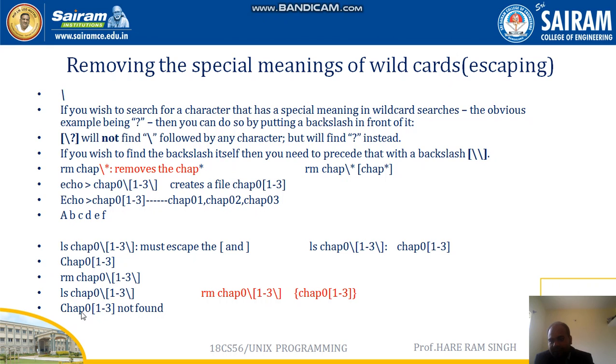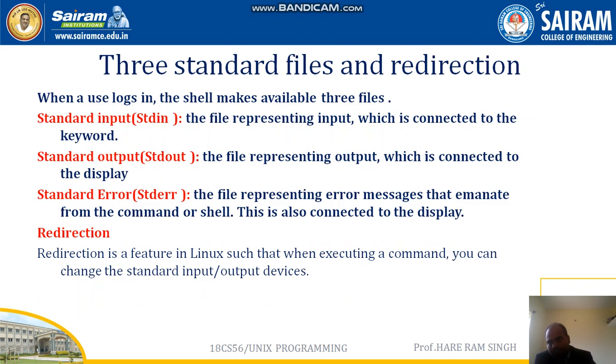You can also remove chap[0123]. After removing this, if you search for this file, it will tell you chap[0123] not found. So this is how, using the backslash, we can kill the special meaning of any wildcard.